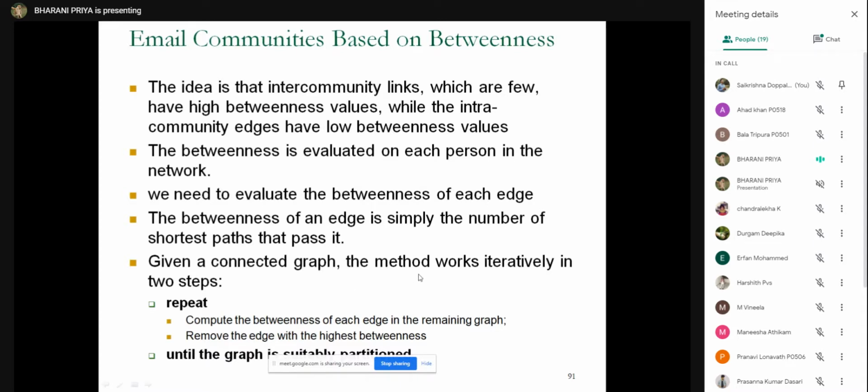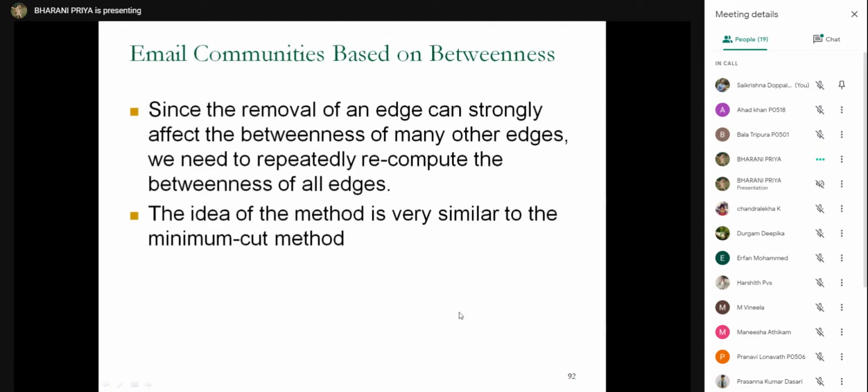So given a connected graph, the method will work like this. First, compute the betweenness of each edge in the remaining graph and remove the edge with the highest betweenness, and repeat this step until you get a suitable partition. The removal of an edge can affect the betweenness of other edges, so you need to repeatedly recompute the betweenness of all edges.